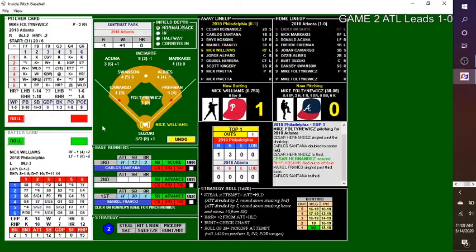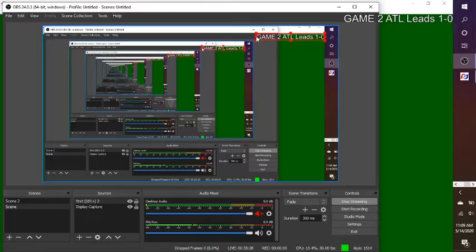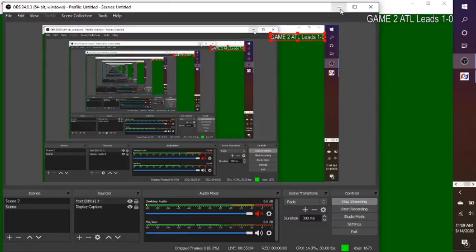And with 1 down, runners on the corners for Nick Williams, a chance to make up for what went wrong earlier. All right, I don't like the look of that. I'm going to bring it in just a hair.